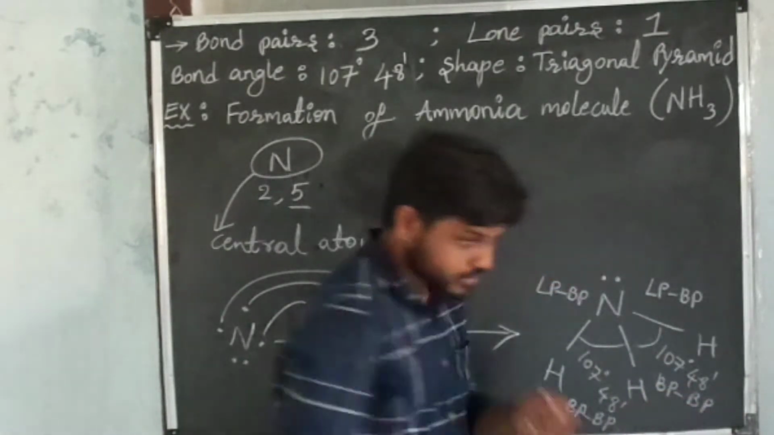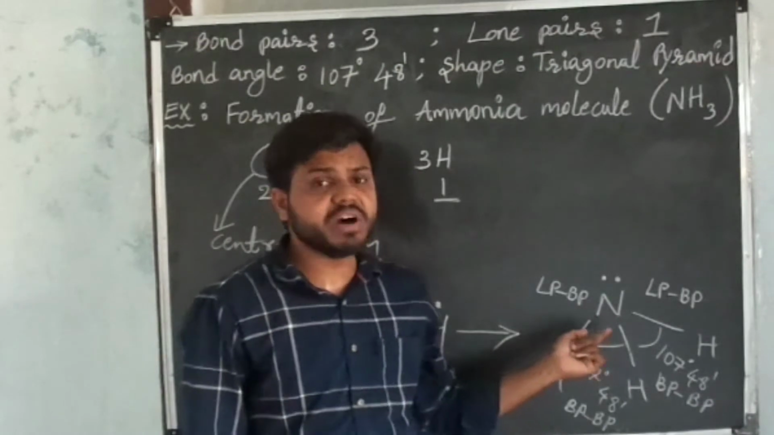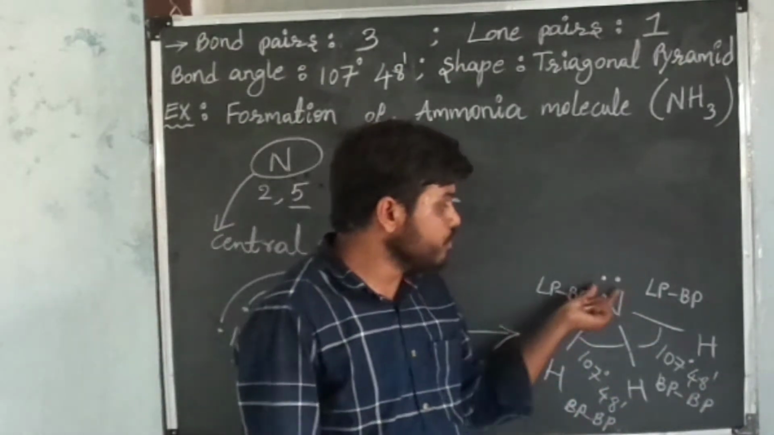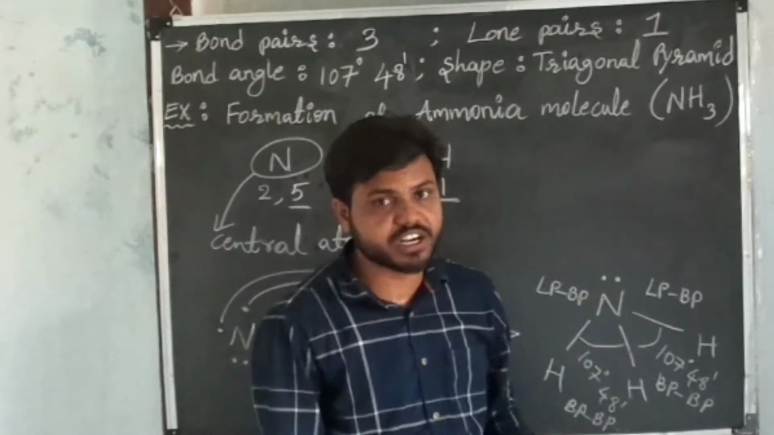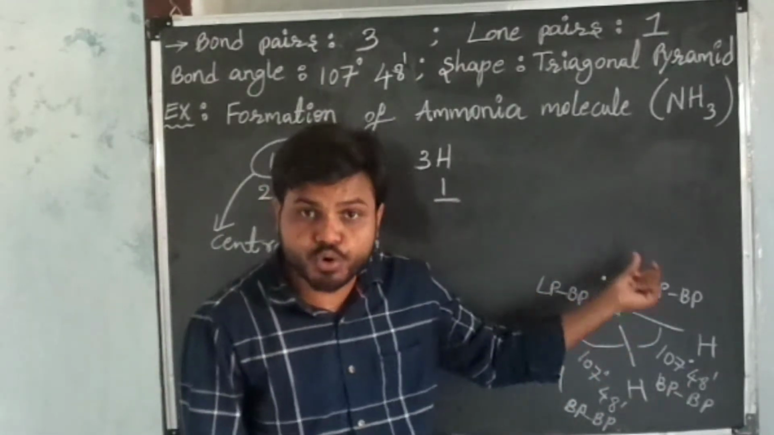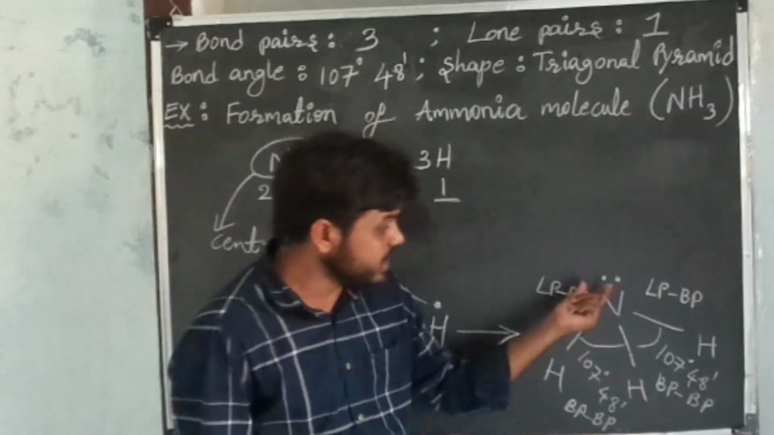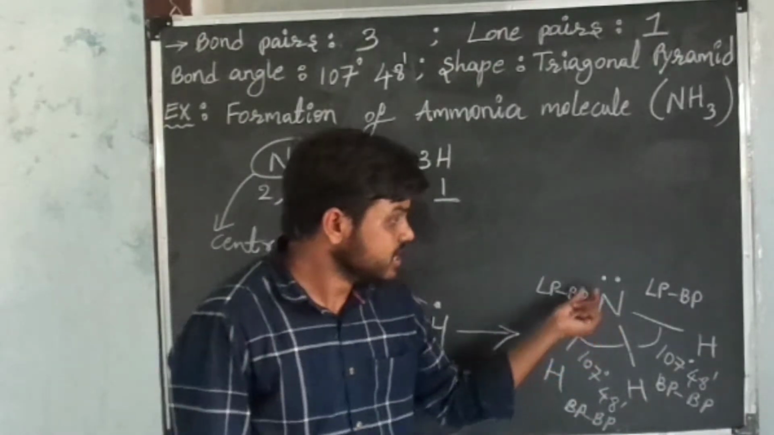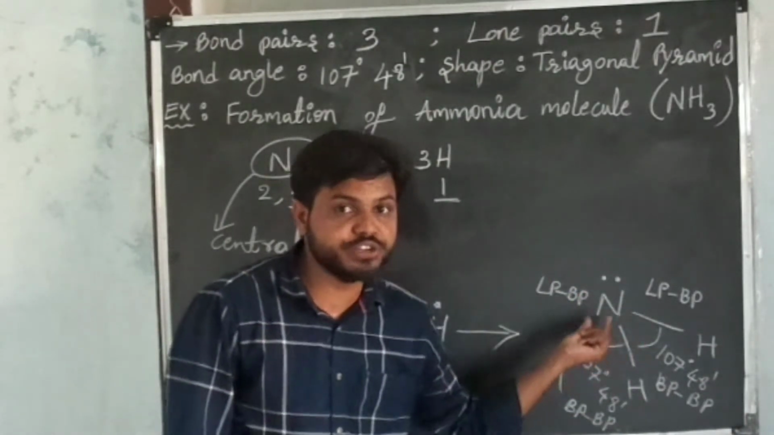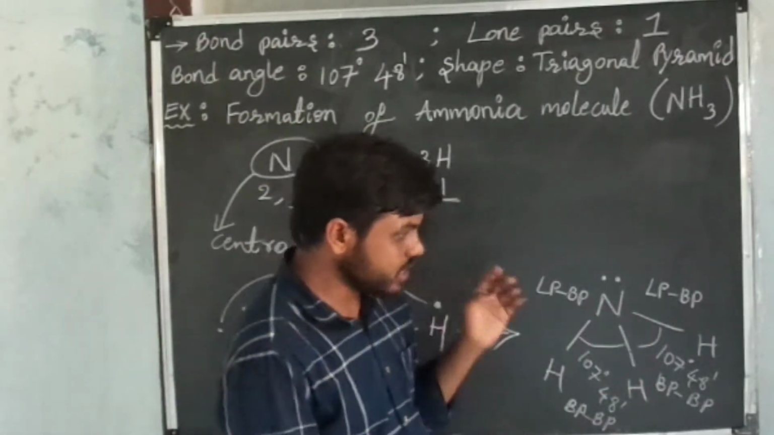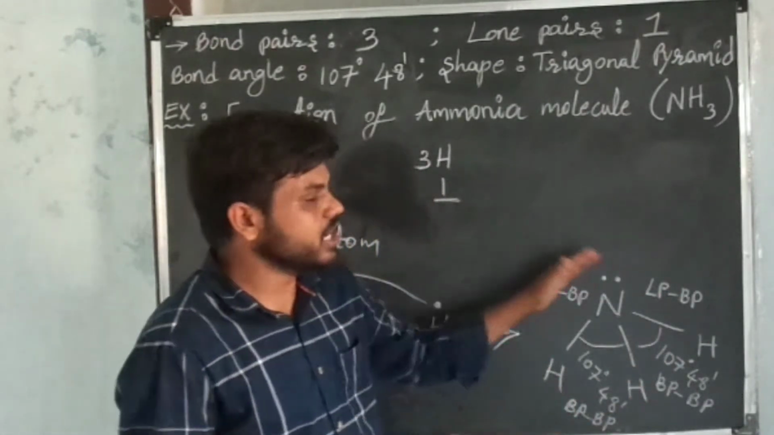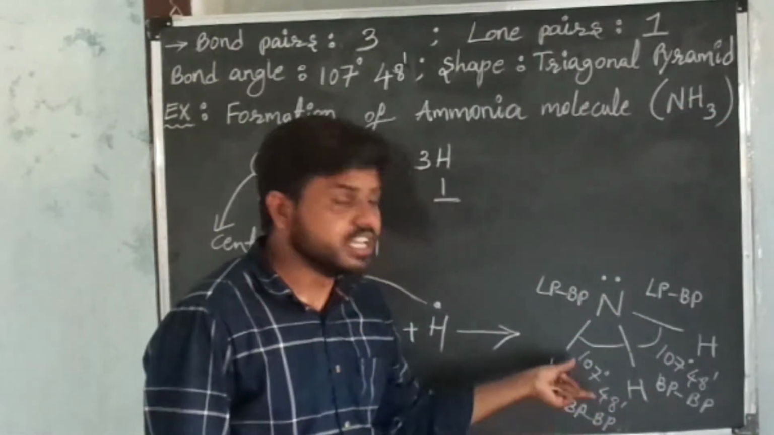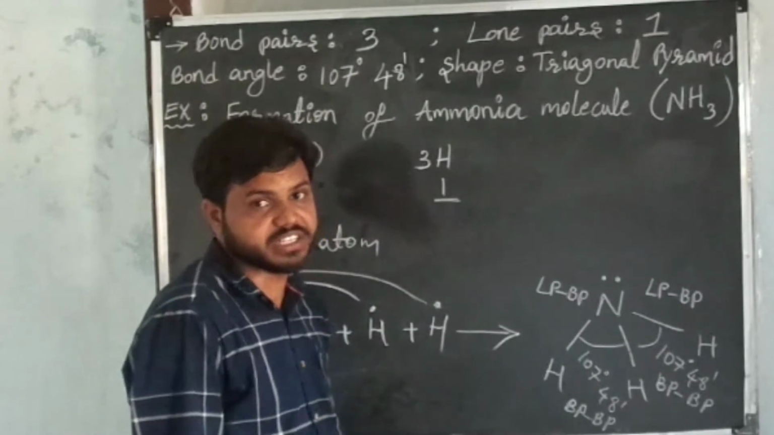Now we already know lone pair bond pair repulsion is more than bond pair repulsion. That's why this lone pair occupies more space around the central atom, which means this lone pair occupies more space around the nucleus of the nitrogen atom. This is our ammonia molecule structure. We get ammonia in the shape of trigonal pyramid and the bond angle is 107 degrees 48 minutes.